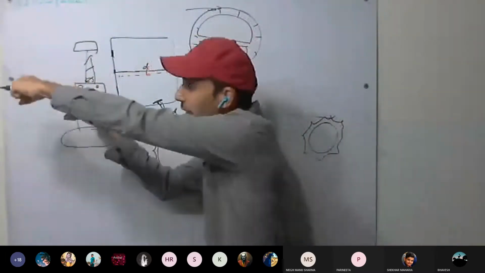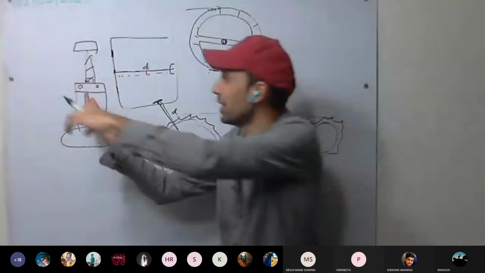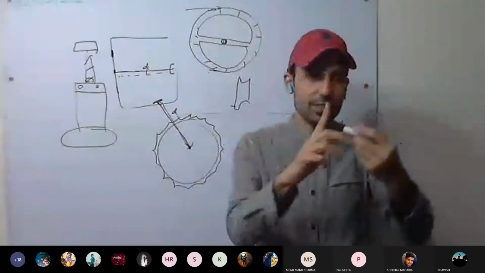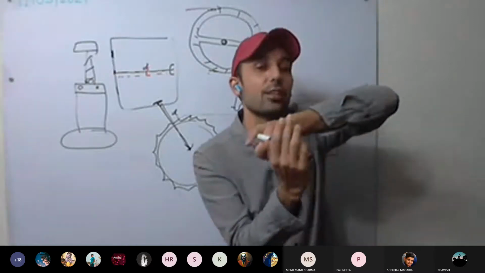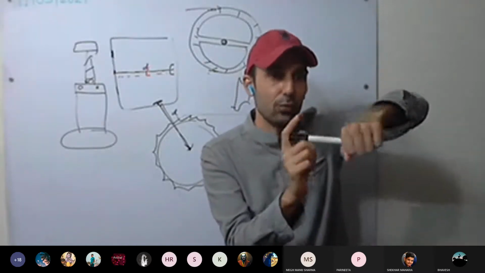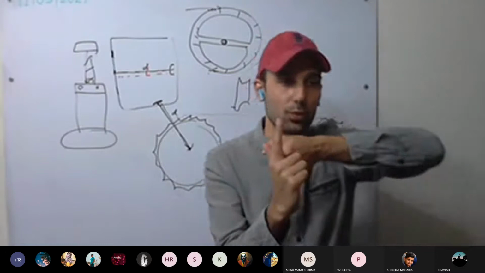We used to insert a rod and then turn it. If this is the jack screw, we turn it like this. The longer the rod, the less force is required to turn the screw.